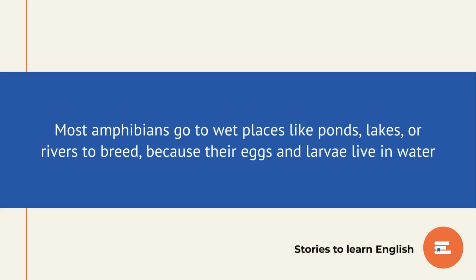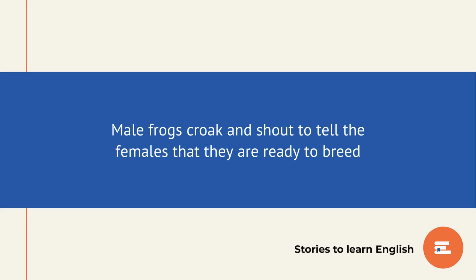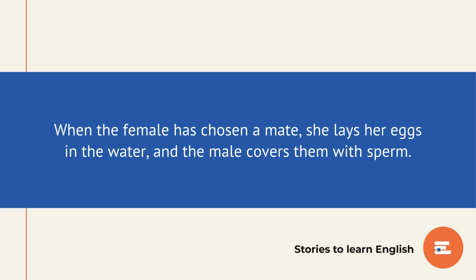Breeding. Most amphibians go to wet places like ponds, lakes, or rivers to breed because their eggs and larvae live in water. Many go back to the same place every year, and some go back to the pond or stream where they were born. Male frogs croak and shout to tell the females that they are ready to breed. They push their throats out so that their calls are louder. When the female has chosen a mate, she lays her eggs in the water, and the male covers them with sperm.